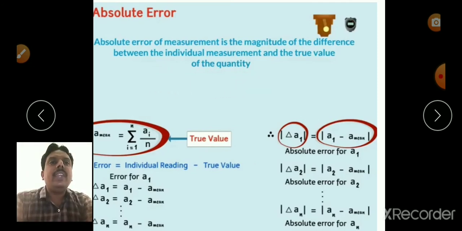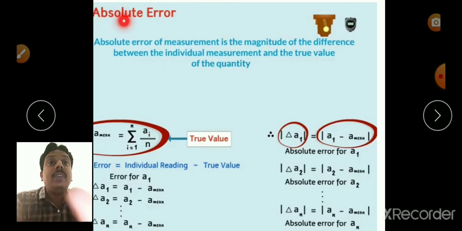If x1, x2, and so on up to xn are the measurements, then its true value is given by x bar equal to x1 plus x2 and so on up to xn, divided by the number of times the experiment was repeated. That is nothing but the arithmetic mean of the repeated experimental values, which is the true value or actual value.